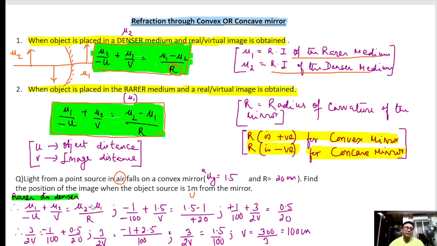The refractive index of the rarer medium is always 1. Please keep note of this. Denser medium is given as 1.5. U is always negative, which is minus 100, 1 meter. Radius of curvature is 20 centimeter, and because it's a convex mirror, we take R as positive. Putting the values, we get V as 100 centimeters. Clear?